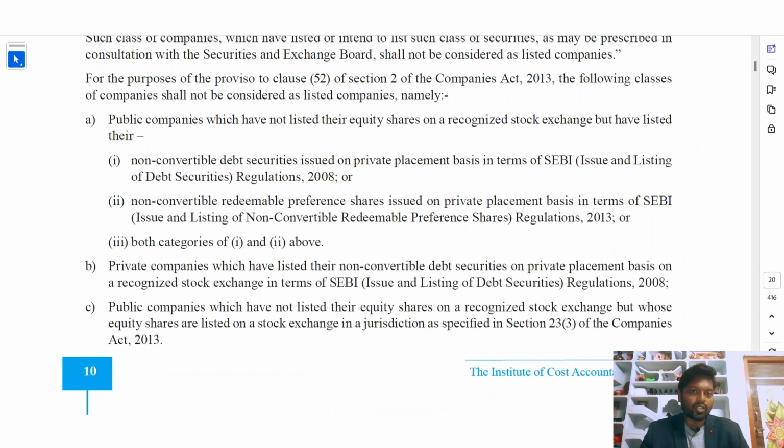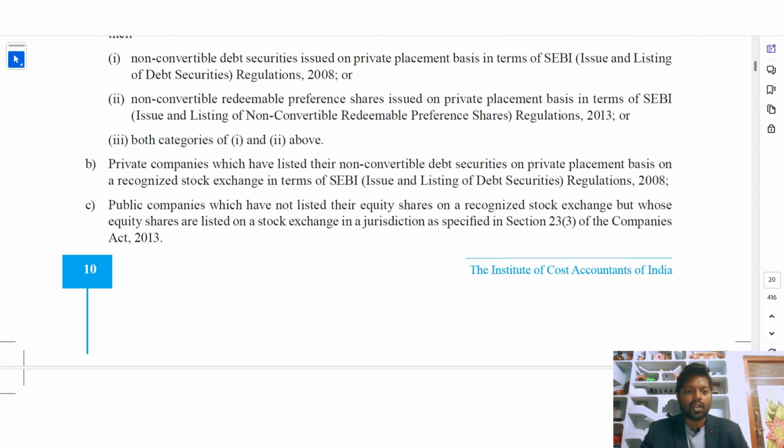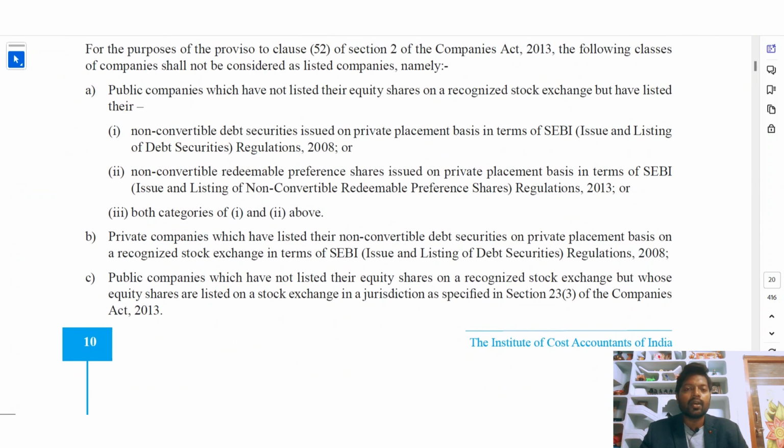For the purpose of clause 52, clause 2 of the Companies Act, the following classes of companies shall not be called listed companies. So the following companies A, B, C. These three are not called listed companies because of the following conditions. What are they? Public companies which have not listed their equity shares on a recognized stock exchange but have listed their non-convertible debt securities issued on private placement basis in terms of SEBI. Or non-convertible redeemable preference shares issued on private placement basis in terms of SEBI.